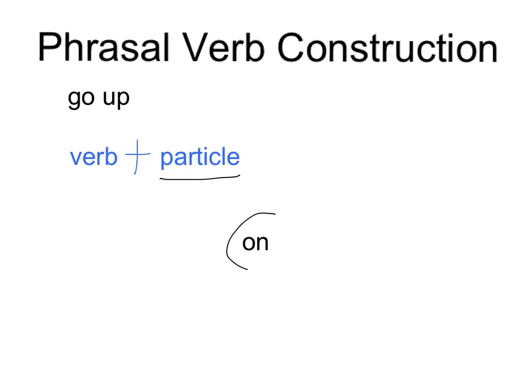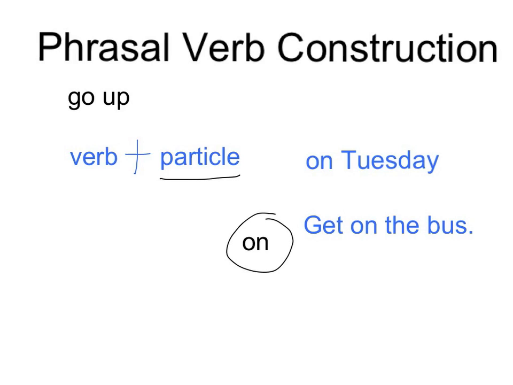A good example is the word on. What do I mean by purpose? Well, let's look at this example. If you were to say the quiz was on Tuesday, the purpose of on is very different here versus saying get on the bus. So look at how the preposition here is being used differently.